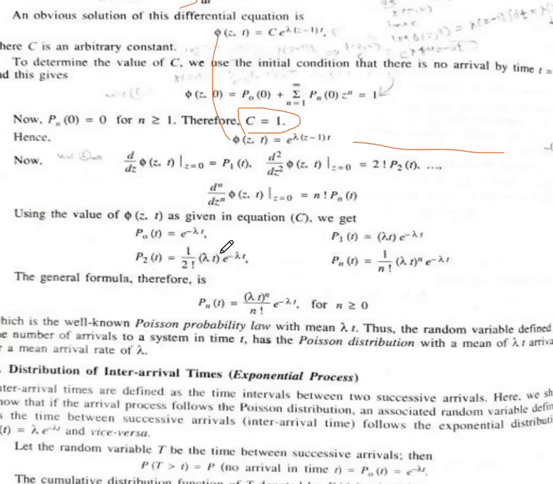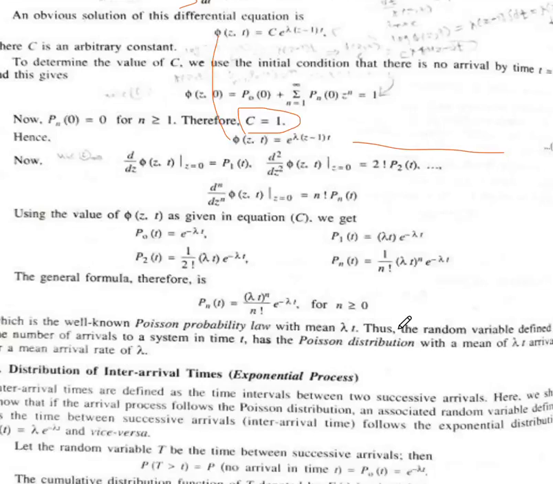P0 of t equal to e raised to power minus lambda t. Second, P1 of t equal to lambda t e raised to power minus lambda t. P2 of t equal to 1 upon 2 factorial lambda t squared e raised to power minus lambda t, and the last term Pn of t equal to 1 upon n factorial lambda t to the power n e raised to power minus lambda t. Therefore the general formula of the pure birth model is written as Pn of t equal to (lambda t) to the power n upon n factorial e raised to power minus lambda t for n greater than or equal to 0.